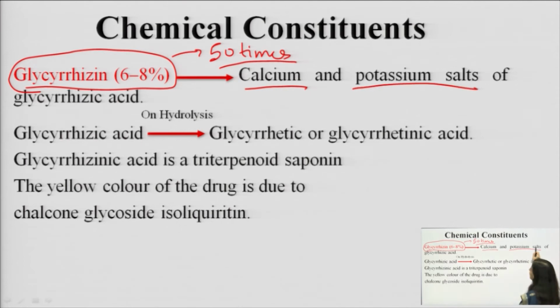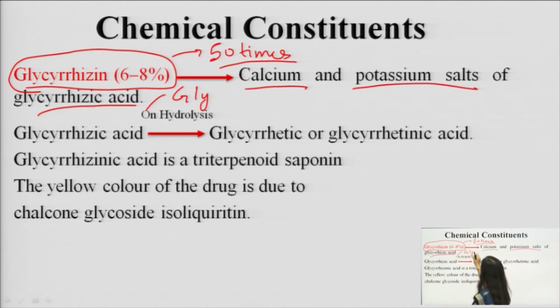Calcium and potassium salt of glycyrrhizic acid. It is not a simple glycoside, it is not just a glycoside, but it is a salt of the glycoside. Please get it correctly. It is a salt of calcium and potassium of glycyrrhizic acid, also known as glycyrrhizinic acid. In many books it is given as glycyrrhizinic acid.